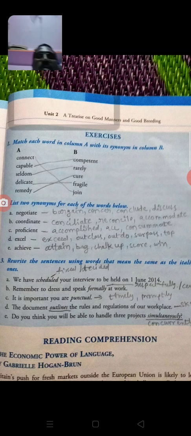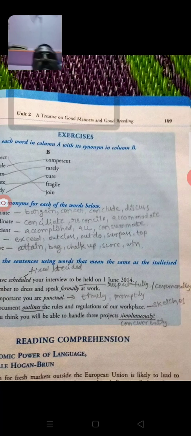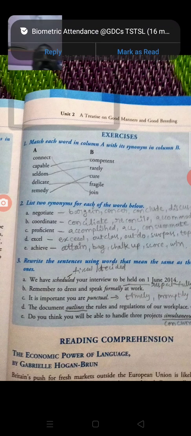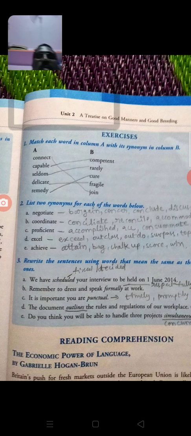This is the main important part for the examinations. When you are matching words like A to B, it's very easy to answer, since the relative words are provided in column A and column B. That is one of the ways of answering.